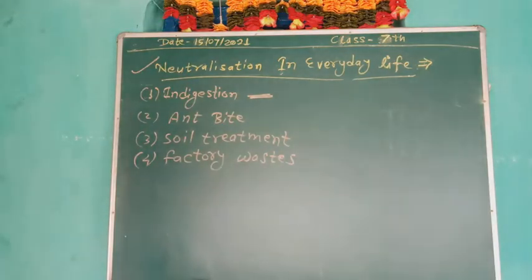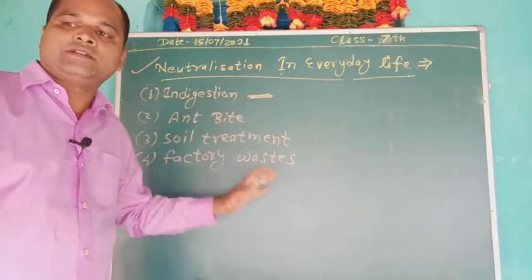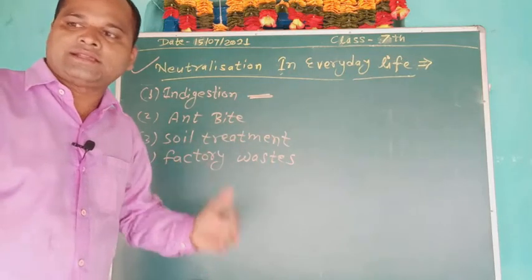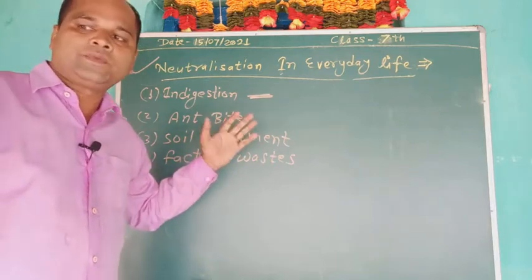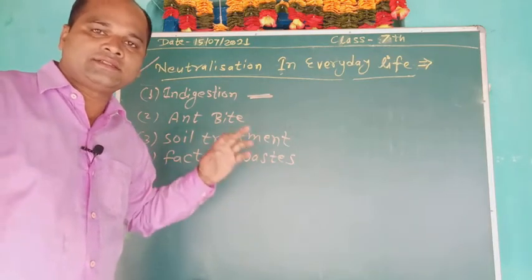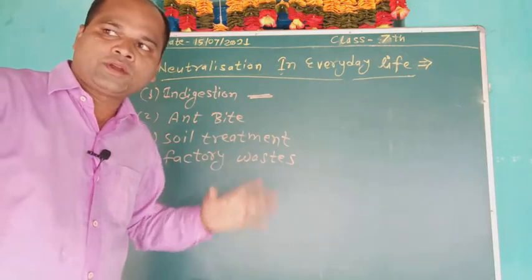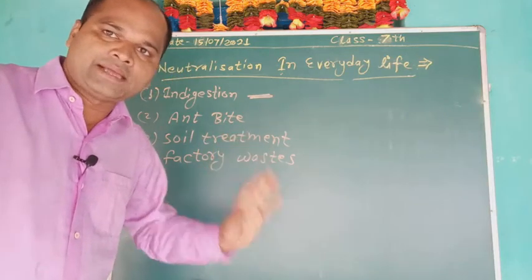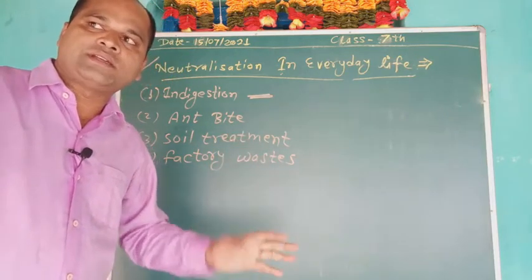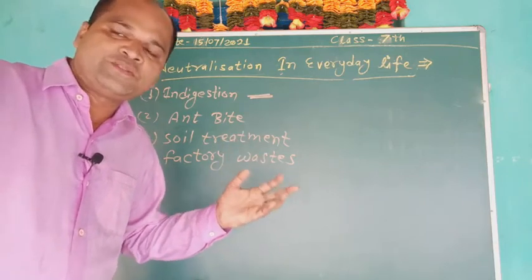About indigestion: our stomach contains HCl. HCl is hydrochloric acid. It helps to digest food, as you have learned in chapter 2. But too much acid in the stomach causes indigestion. Sometimes indigestion is painful.